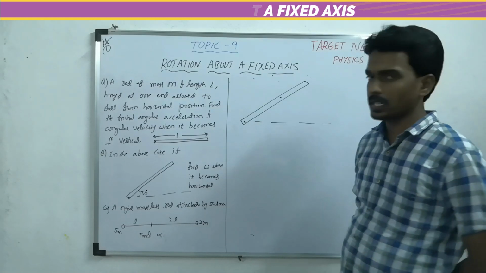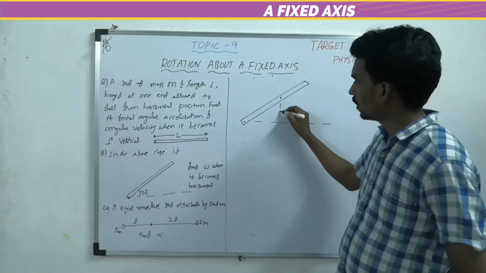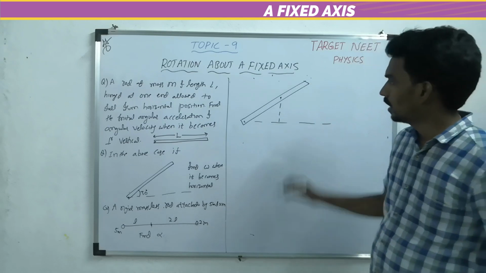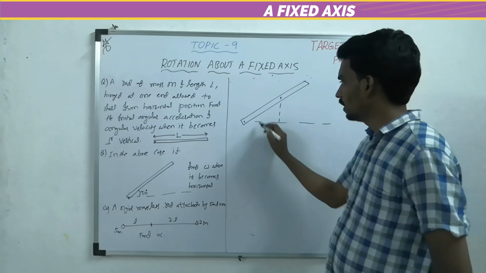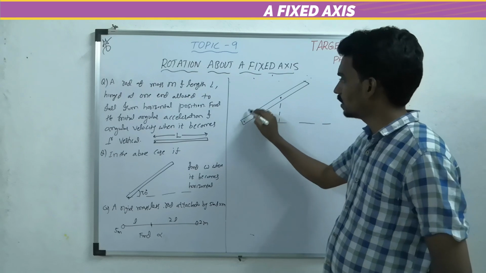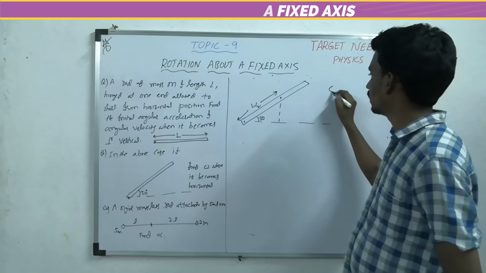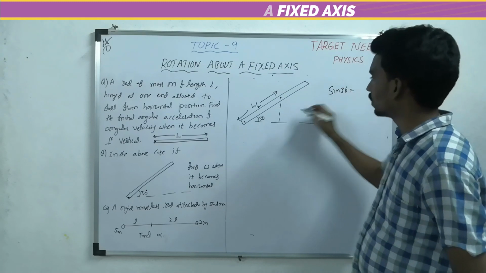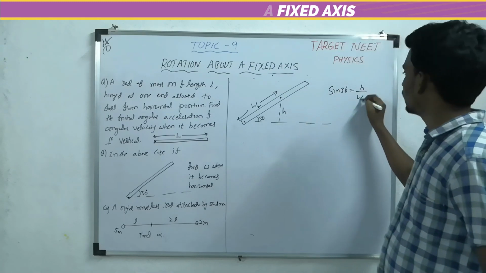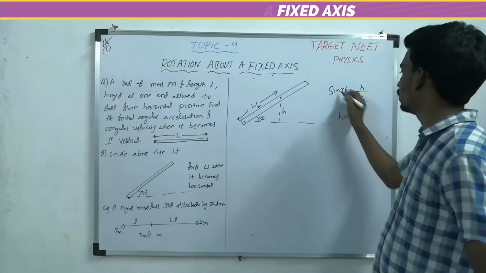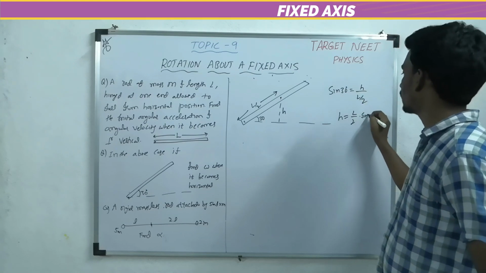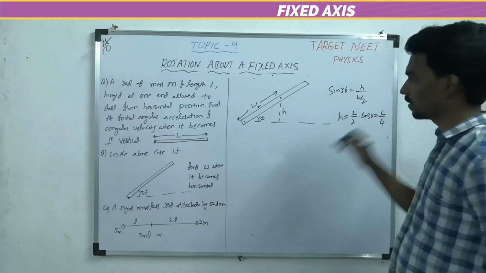Now the center of mass is at the center. What is the height of the center of mass? This angle is 30, and this is L by 2. Now take this right angle triangle. Sin 30 equals height h by L by 2. So h equals L by 2 times sin 30. How much? L by 4.